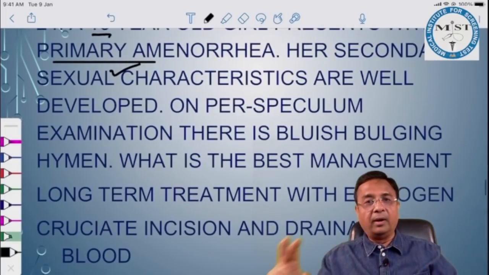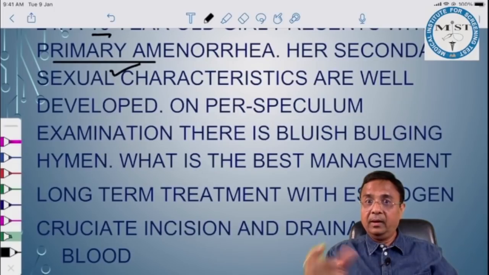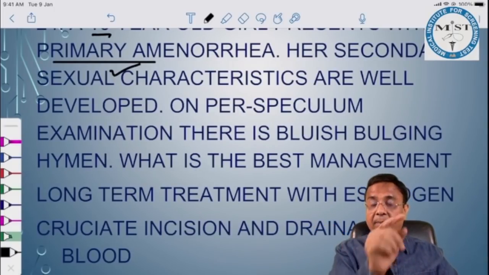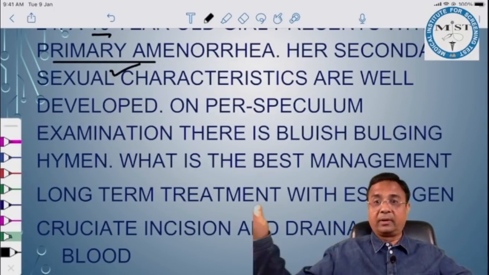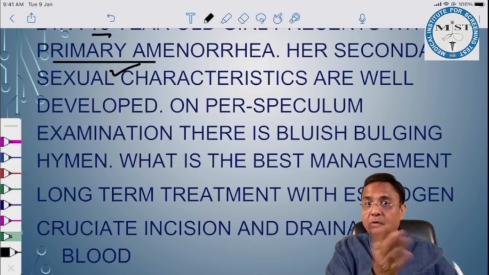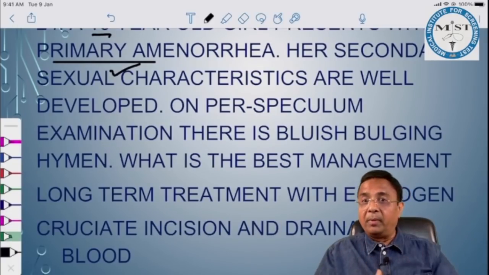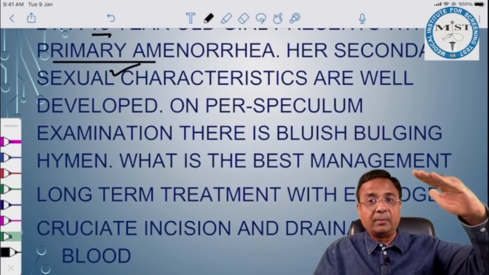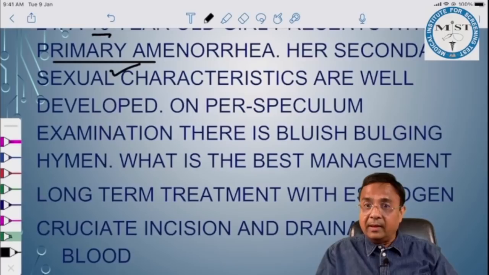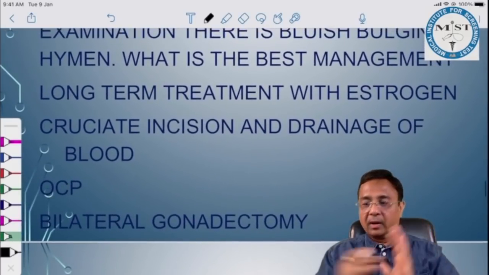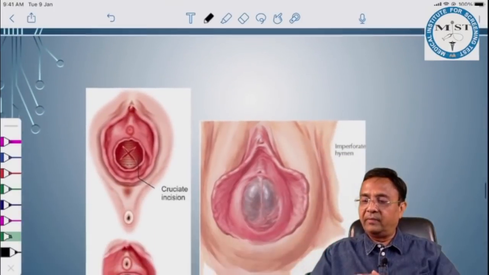So first of all, what could it be? Bluish bulging hymen, primary amenorrhea, secondary sexual characteristics normal. This is due to collected blood. Most probable cause is imperforate hymen. Other causes are a transverse vaginal septum or vaginal atresia. It is an anatomical problem.